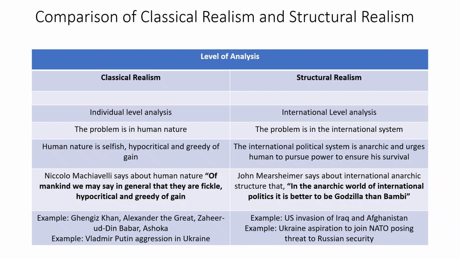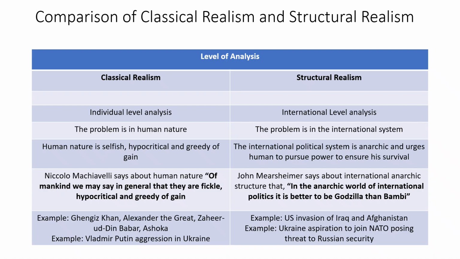They analyze it at the systemic level. They say that Ukraine aspires to join NATO. Now NATO is an international military organization of Western nations, right? Now this aspiration of Ukraine is posing a severe threat to Russian security.